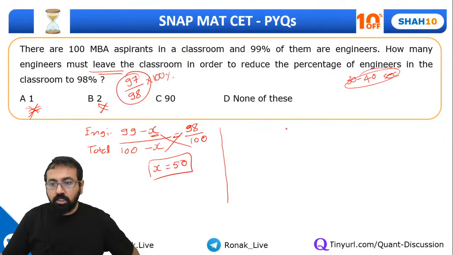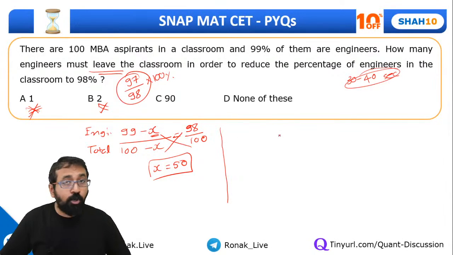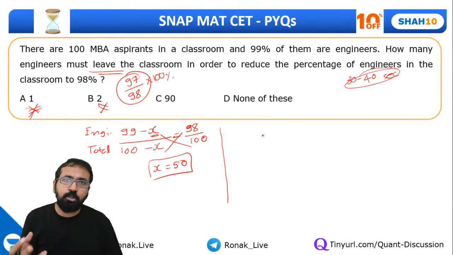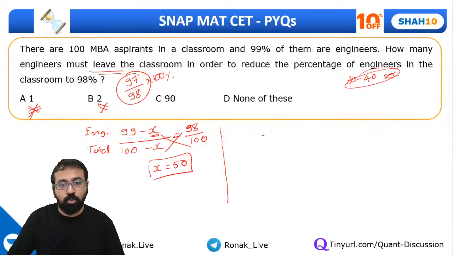So guys, alternatively, you could have also thought it this way. Now let me show you what is the shortcut. Let's understand. Everyone, pay your attention, because this kind of question has been asked in many different ways. For example, you must have seen the dry grapes or dry dates and fresh dates question in CAT as part of percentage. So the method that I'm going to explain is also applicable in those questions.